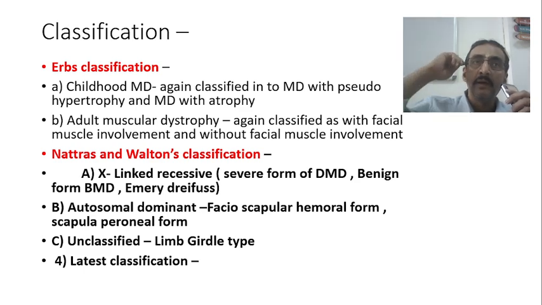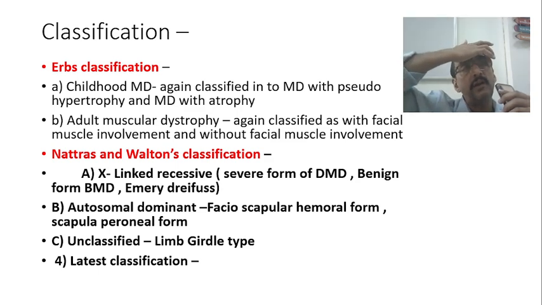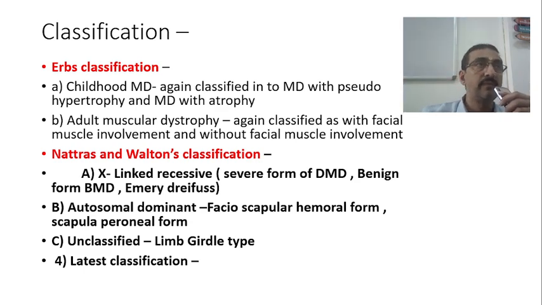Now, muscular dystrophies are classified in different ways. One of the most famous classifications is Erb's classification. Erb's classification is basically divided into two types. Number one is childhood muscular dystrophy, and another one is adulthood muscular dystrophies.